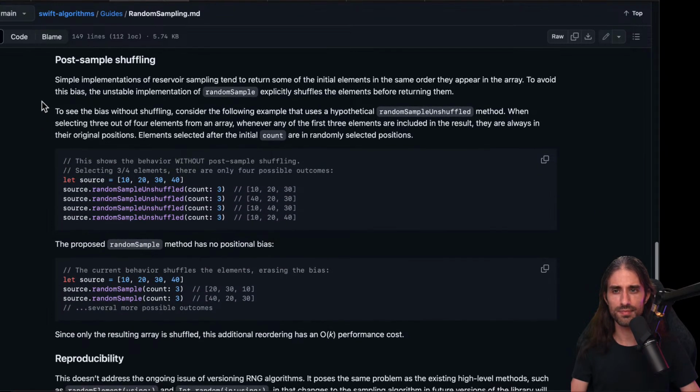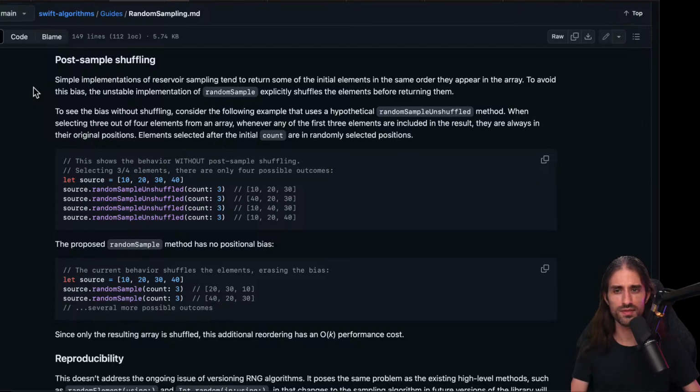So post-sample shuffling. Simple implementations of reservoir sampling tend to return some of the initial elements in the same order they appear in the array. To avoid this bias, the unstable implementation of random sample explicitly shuffles the elements before returning them. We saw that just before.